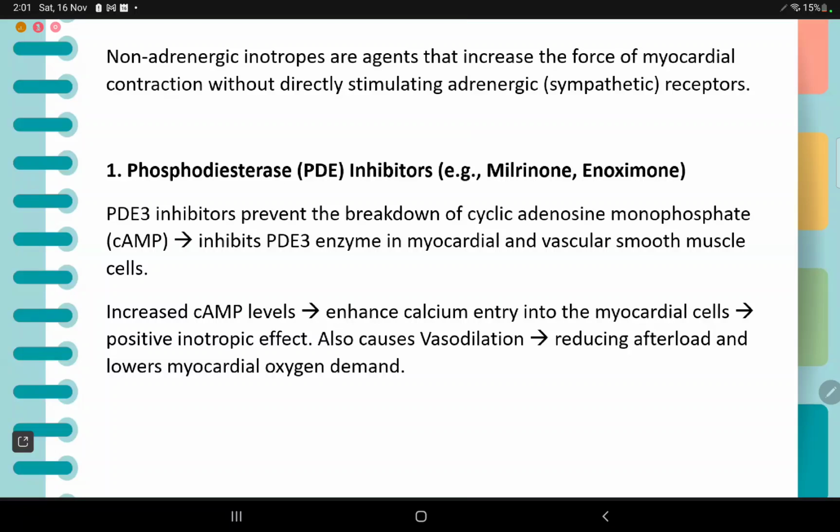First is the phosphodiesterase inhibitors like milrinone. We put an example here. Phosphodiesterase 3 inhibitors prevent the breakdown of cyclic adenosine monophosphate, which inhibits the phosphodiesterase enzyme in myocardial and vascular smooth muscle cells. Increased cyclic AMP levels enhance the calcium entry into the myocardial cells, which leads to a positive inotropic effect. It also causes vasodilation, reducing the afterload and lowering the myocardial oxygen demand.